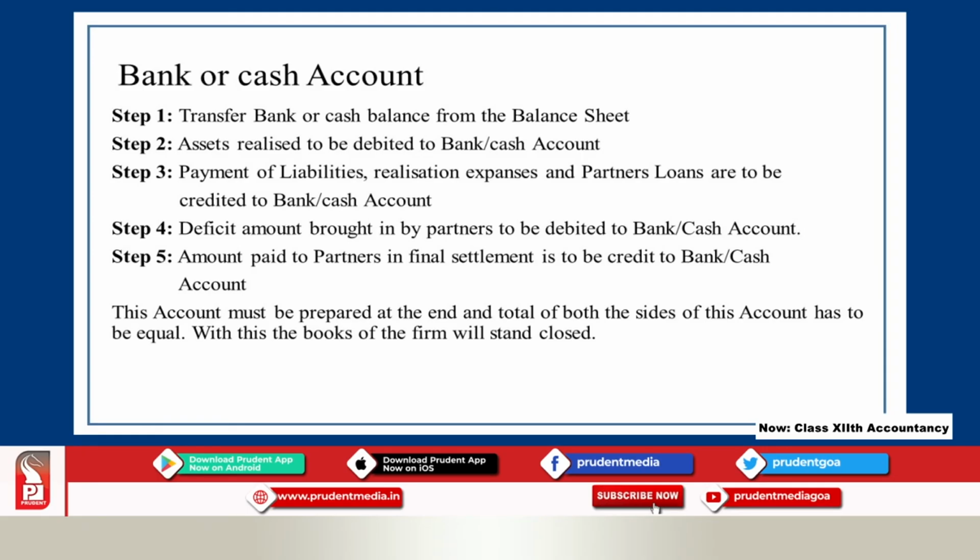In case any partner has a surplus or excess amount, that amount is to be paid in cash. When you make the payment to the partners in their final settlement, that should be shown in the cash or bank account on the credit side. Once you complete the posting of all these entries, your cash or bank account will close. With that, the books of the firm will stand closed.